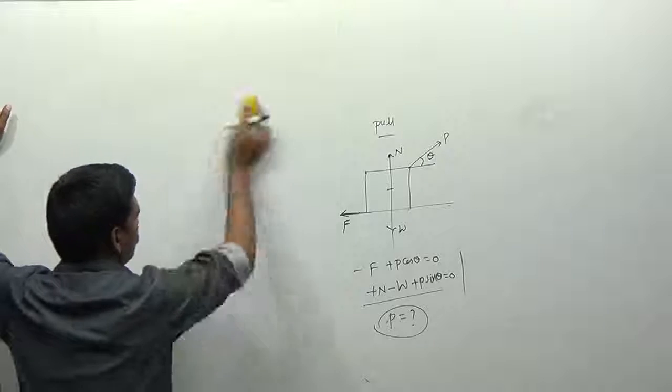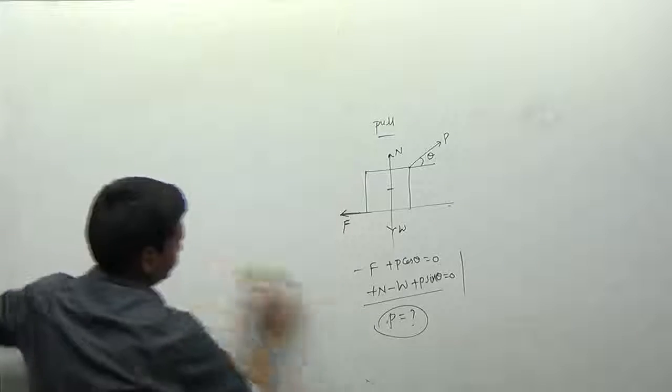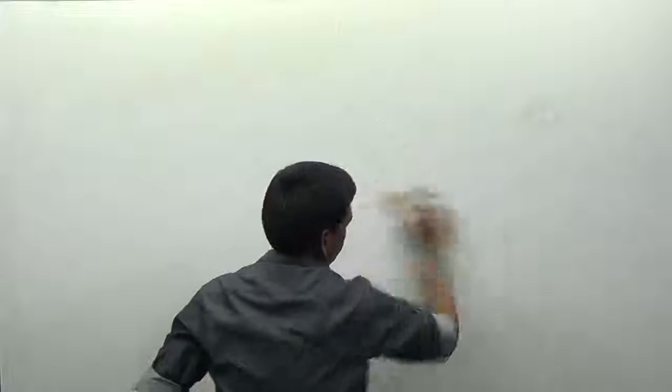Now I want to go for the problem of a block resting on an inclined plane. Now see here. A 500 newton block shown in the figure is in contact with a 45 degree inclined plane. The coefficient of friction is equal to 0.25. Calculate the value of horizontal force P necessary to just start the block up the plane. Second case, determine the value of horizontal force P just to prevent the motion down the plane.